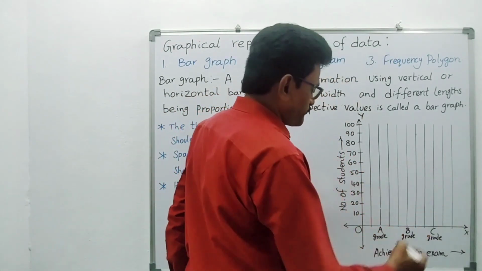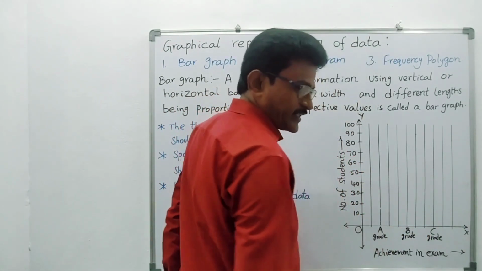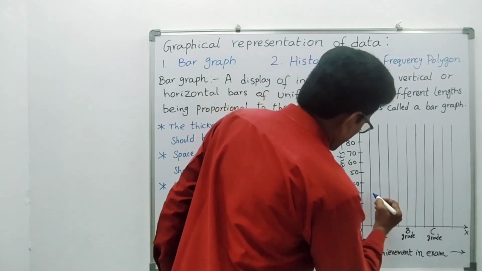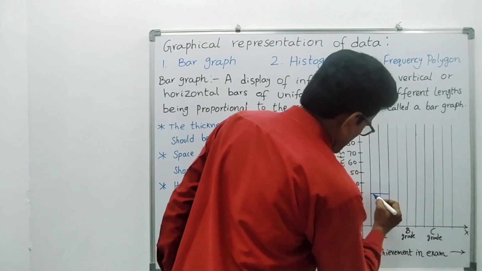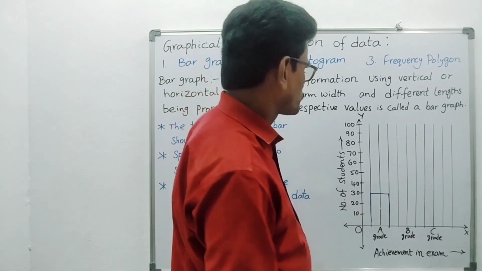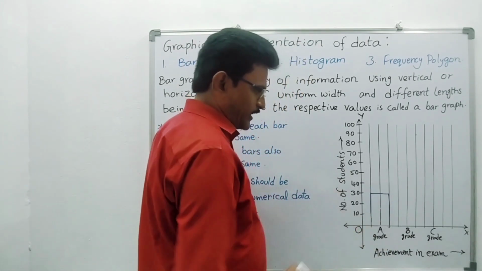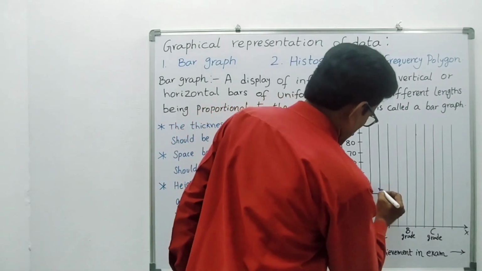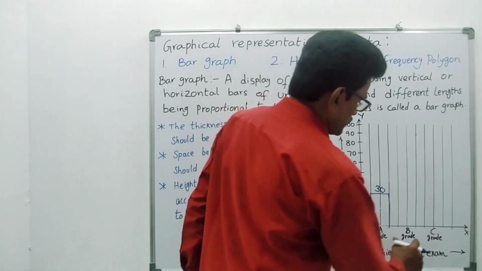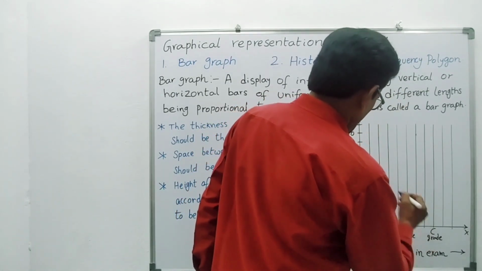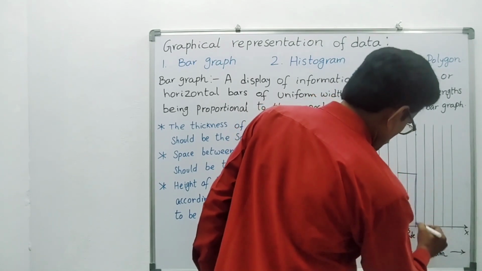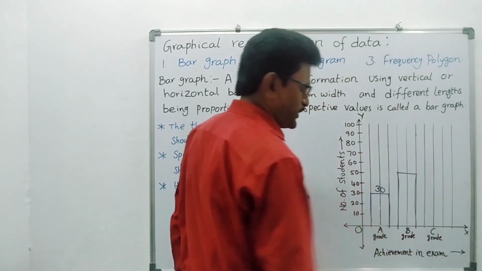In this graph, first leave 1 centimeter gap. Next, I am taking 2 centimeters for A grade. 30 students, so I am taking this side. Okay, this one. That is A grade. Now suppose B grade, 55 students. This is 30, I am writing here 30. Now 55. Again leave 1 centimeter gap. Take 2 centimeters for B grade. Here 50, 60, you have to take the middle point. Now this is B grade.